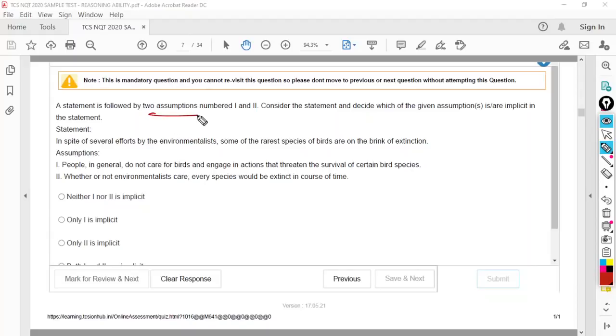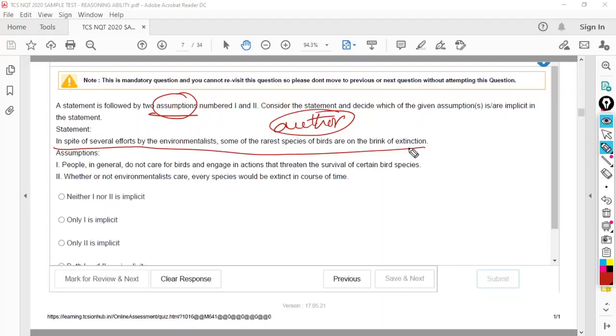First of all, what is an assumption? Is it your assumption? My assumption? No. Then whose assumption? You have to find the assumption of the person who has given the statement. So indirectly it is like you have to find the assumption of the author. First of all, what is the definition of assumption? A part of the statement which is hidden but considered to be true. So in giving the statement, what the author has assumed is the assumption. Normally, what is the mistake that people make?